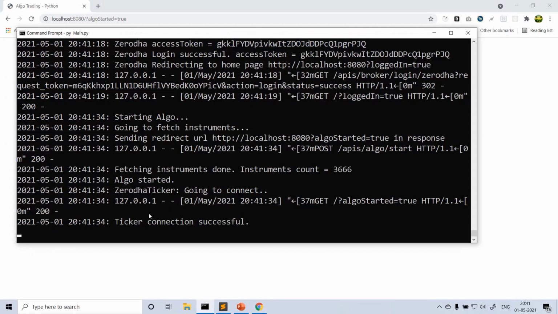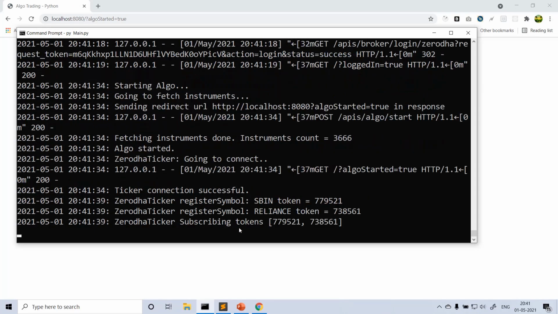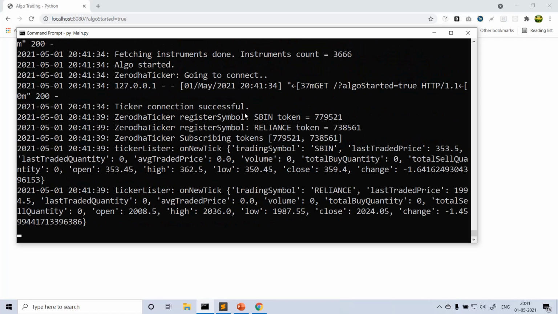See what happened? Ticker connection successful. The ticker started. After some time we register some symbols, SBN and Reliance tokens. Subscribing tokens is printed. Ticker listener on new tick. Since the market is not running, we get only one tick during off market hours. If you are running it during live hours, you keep on getting these ticks, so there will be lots of prints. For SBN, the last trade quantity, price, and so many details are what I'm printing here.